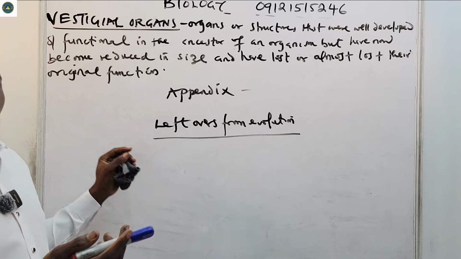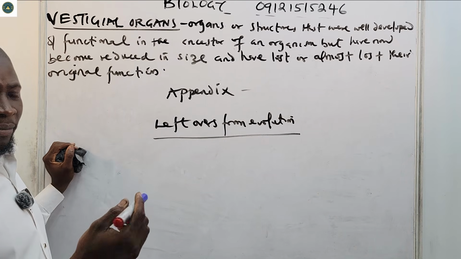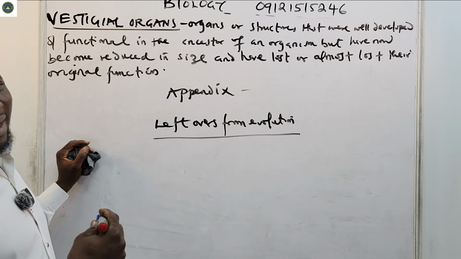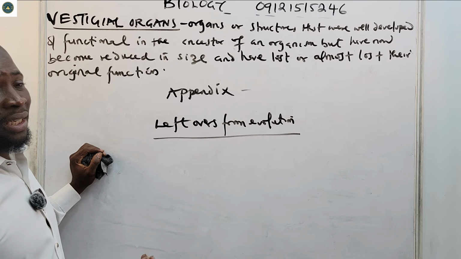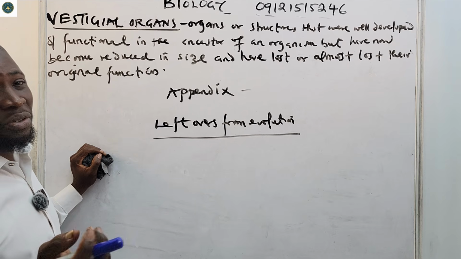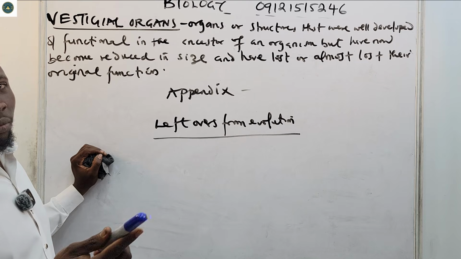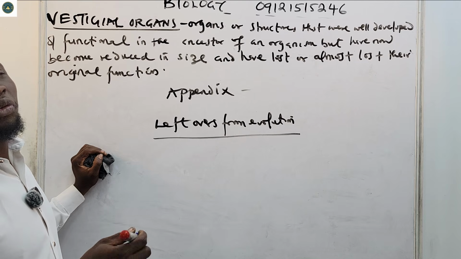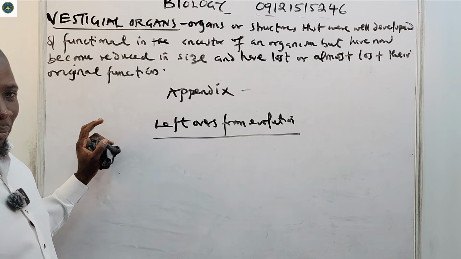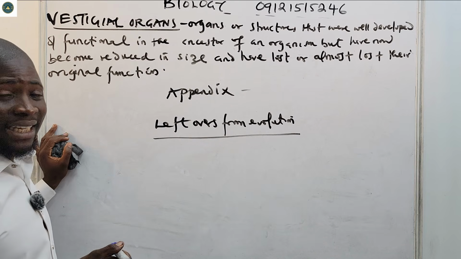The appendix was well developed before. It was used in digesting cellulose in plant food. But now it has become very small, very reduced in size, and has no major function, with little or no immune function. So the appendix is an example of a vestigial organ.